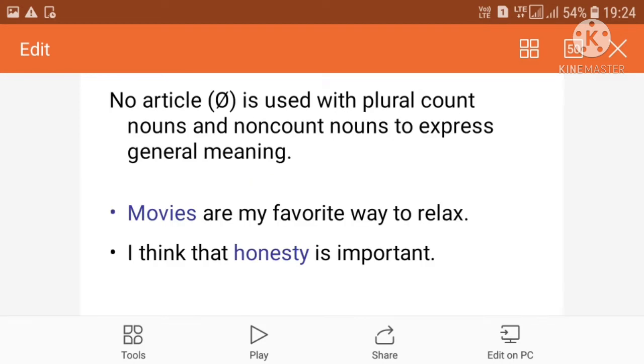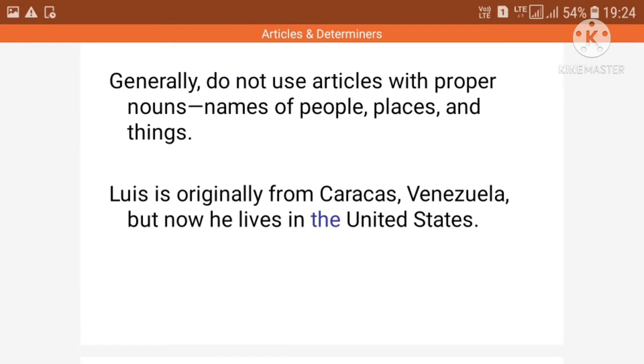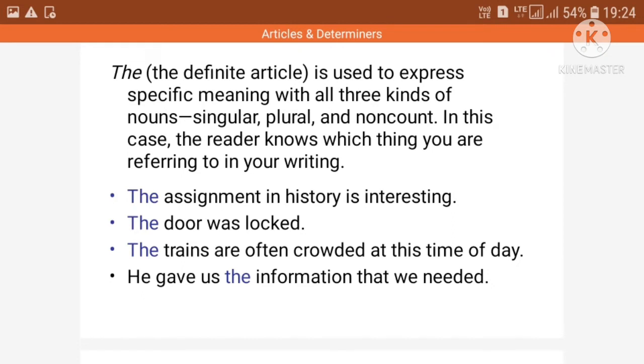So, no article is used with plural countable nouns to express general meaning. For example, movies here, plural. Movies are my favorite way to relax. I think honesty is important. Generally, we do not use articles with proper names or proper nouns, that is, names of people, places, things do not require articles.